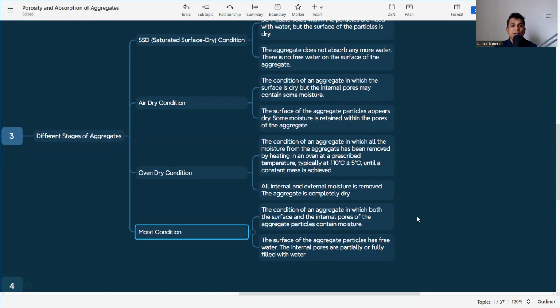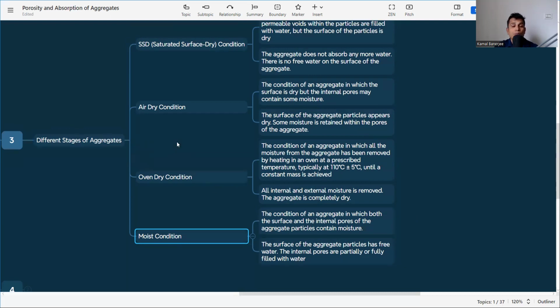Usually whenever we get aggregates, they are in this moist condition. That means the SSD state is included, as the internal voids are already filled, and the surface water is also there. The surface of the aggregate particle has free water, and the internal pores are partially or fully filled with water. So these are the four conditions of absorption found in aggregate: SSD, air dry, oven dry, and moist.